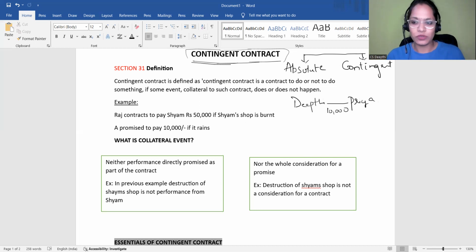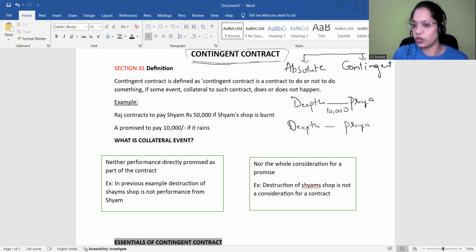Ma'am, why is it not a conditional contract? A conditional contract is something where your inserted conditions should form the performance or a consideration for a contract. Now, let me give you one more example. Deepthi enters into a contract with Priya.